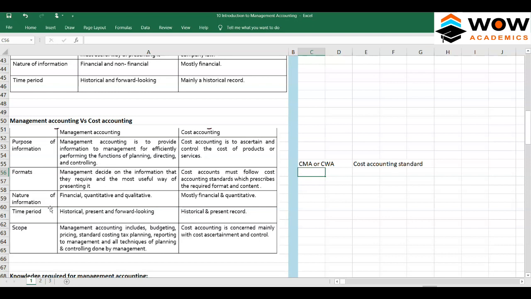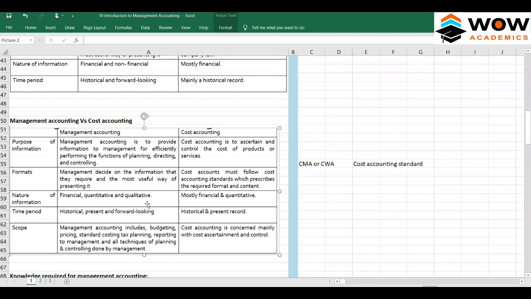As for the nature of information, cost accounting captures both the kgs, liters, hours, as well as the cost of it, like 10,000 rupees. Management accounting captures financial information, 10,000 rupees, quantitative information, 100 kgs, 100 liters, 100 hours, and it also captures qualitative information.